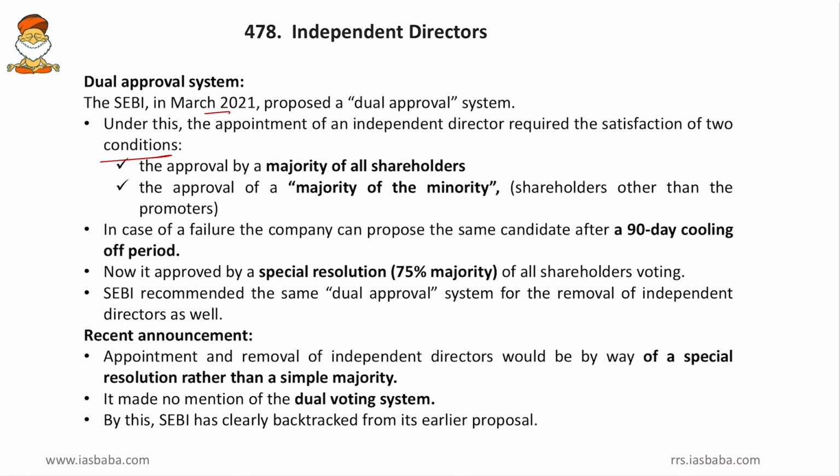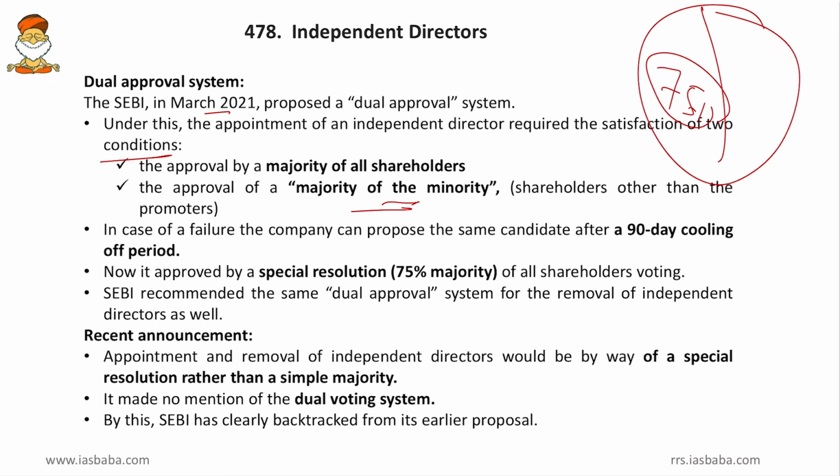Then, approval of the majority of the minorities. So, this is a bit trickier. Friends, I am having a company and I have 75% of the shareholding there. And now it is all about my vote, which matters while appointing an independent director. So, if I vote in favor of that director, it is akin to the 75% majority going in his favor. But however, this is flawed, because at the end of the day, I'll end up getting my man or my woman into this directorship.